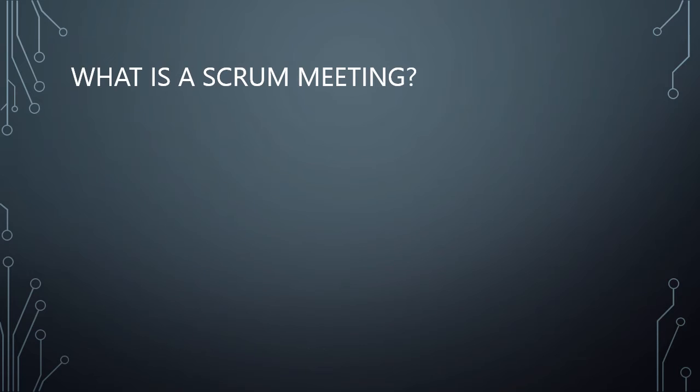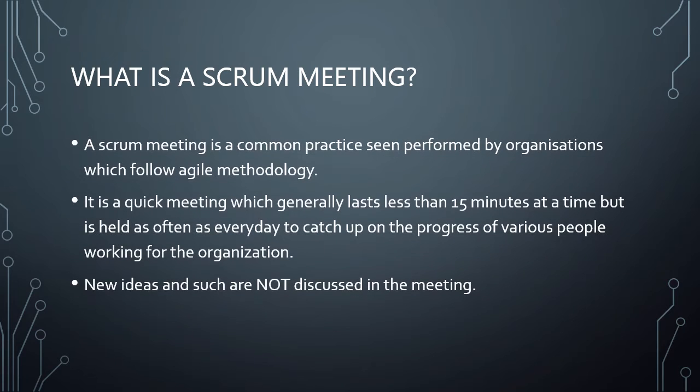What is a Scrum meeting? A Scrum meeting is a common practice seen performed by organizations which follow agile methodology. It is a quick meeting which generally lasts less than 15 minutes at a time but is held as often as every day to catch up on the progress of various people working for the organization. New ideas and such are not discussed in the meeting.